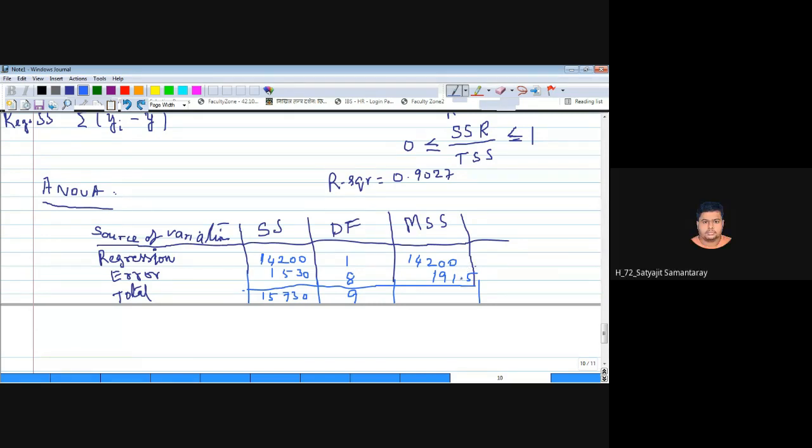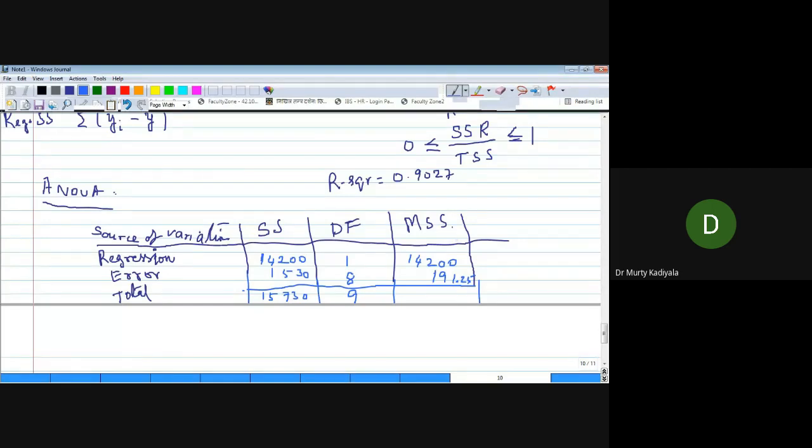Yes, sir. Okay. But please note that if you total these, you will not get the total, because these are the values after division.